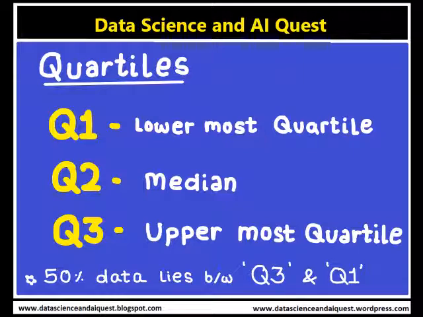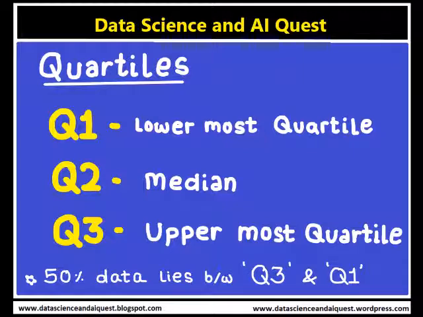So this is for Q1. The second quartile is denoted by Q2, or the median, which has 50% of the items below it and 50% of the observations above it. The third quartile, denoted by Q3, is also known as the upper quartile.